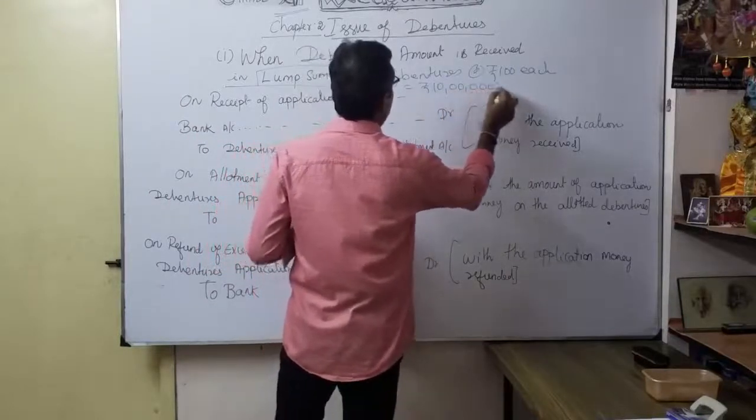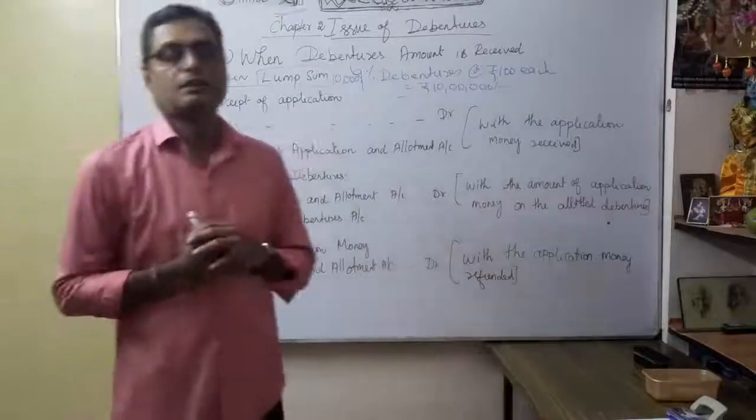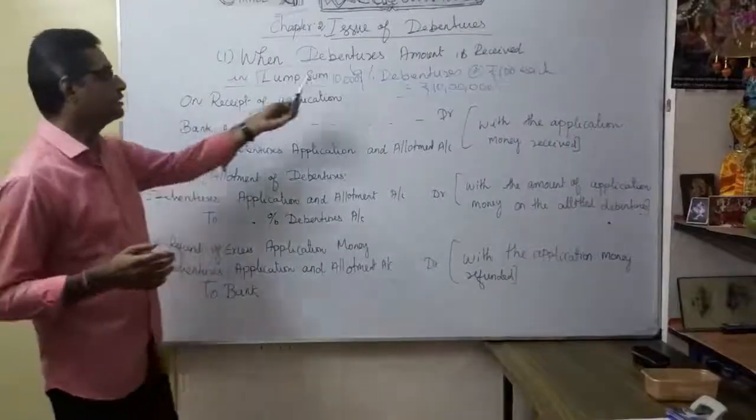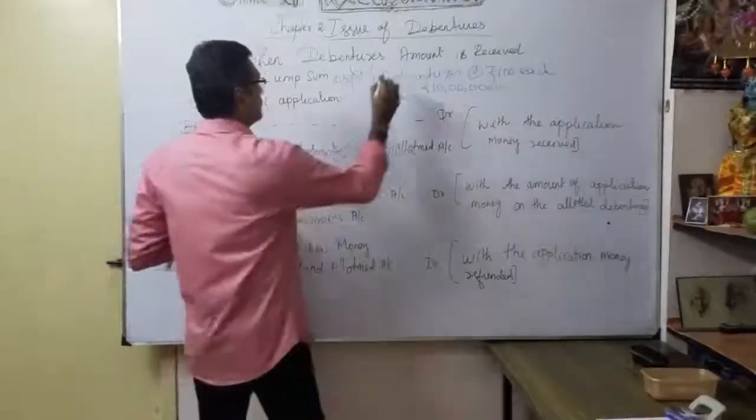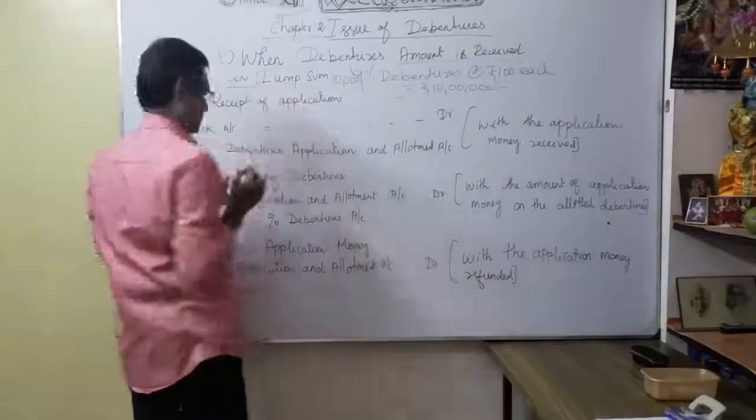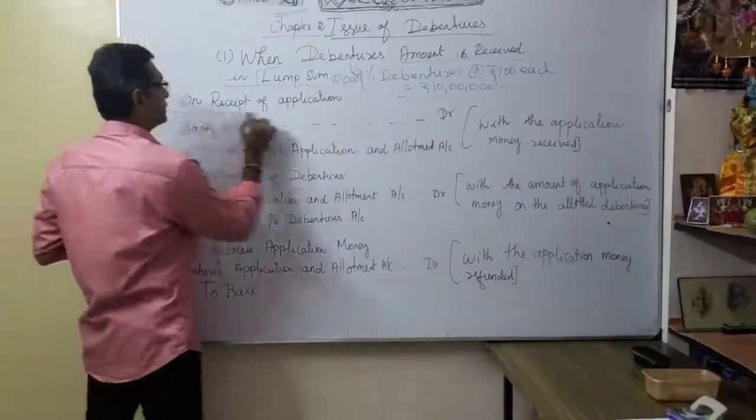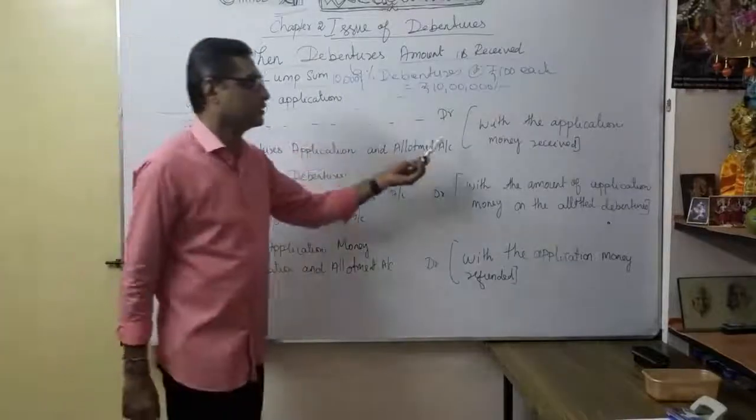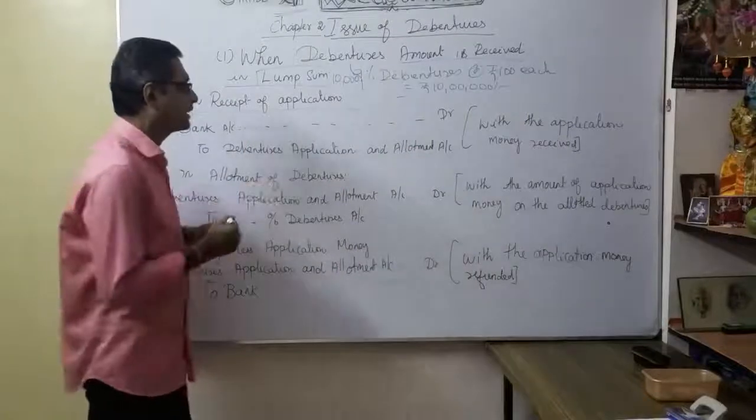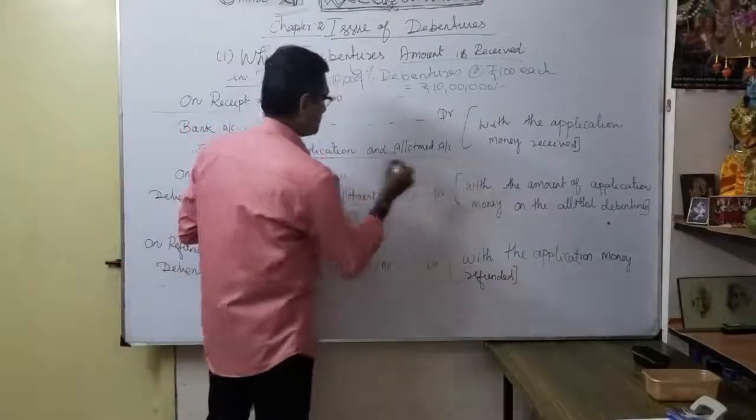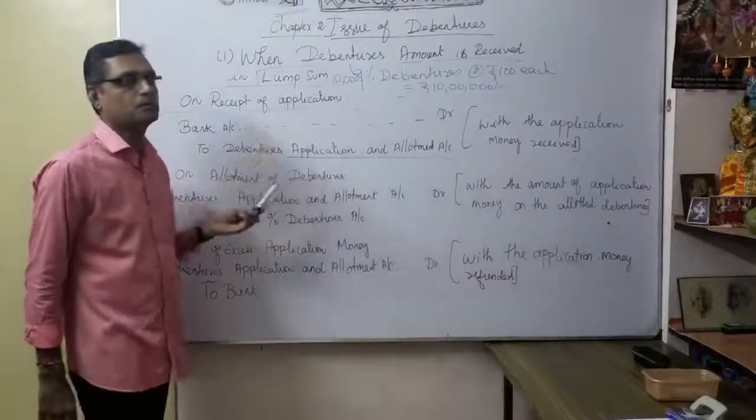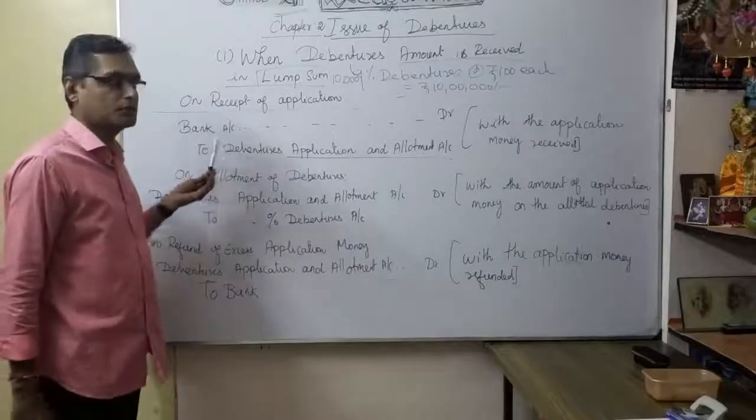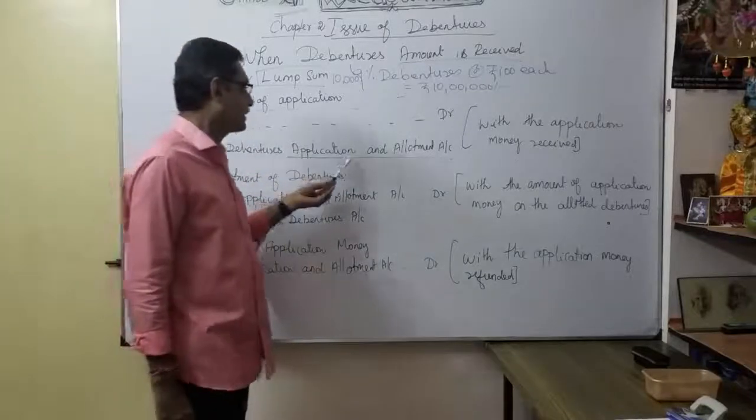The entire money, suppose they apply in lump sum. Here, when the debentures amount is received in lump sum, what is the first one? On receipt of application. What is the entry? I know very well. Here, bank account debit to debentures application and allotment account. So you want to mention both, because whenever it is lump sum, we can't show only application.